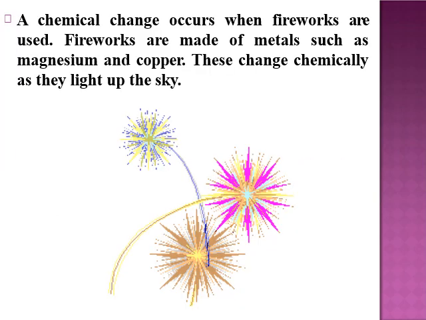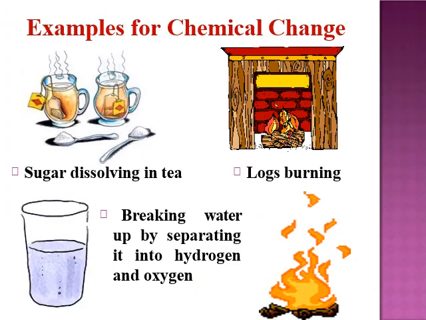We can locate the chemical change in the burning of firecrackers. Fireworks are made of metals such as magnesium and copper. When they change chemically, they light up the sky. Some more examples of chemical change are logs burning, or breaking water by separating it into hydrogen and oxygen. This can be done with the help of electrolysis, by providing electricity.